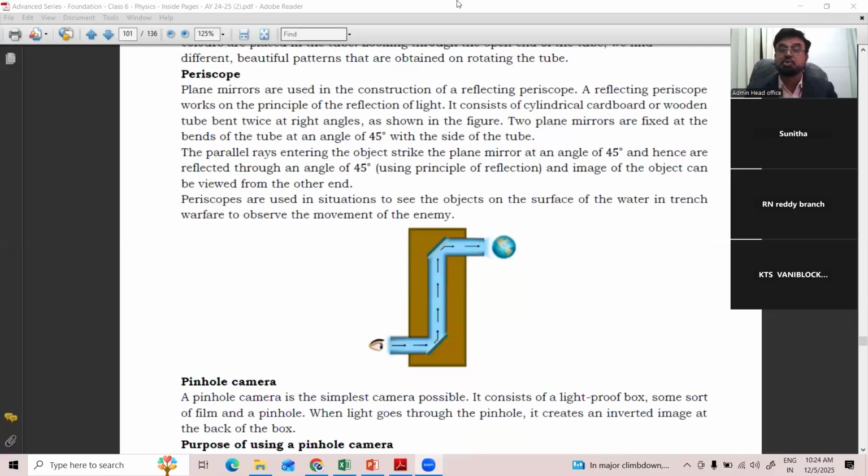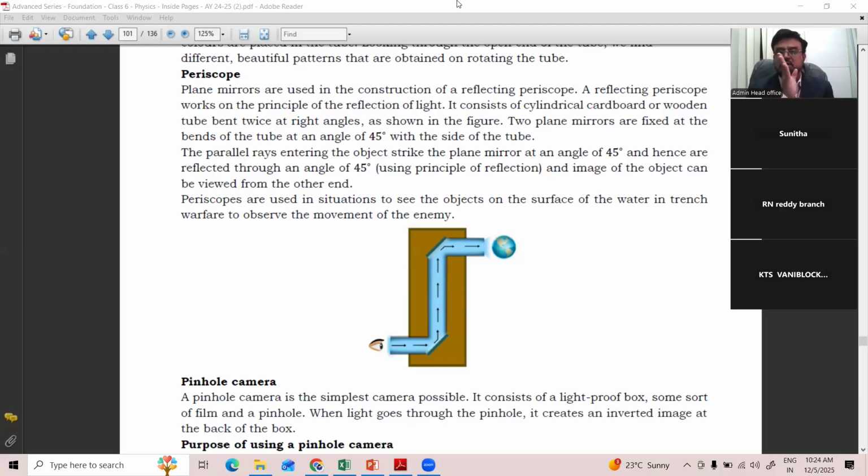Another one is periscope. It's very interesting actually. In olden days, during the war, the soldiers used this periscope to observe the enemies behind the wall. So they bend towards the wall and place the periscope and they see how many people are coming, how the attacking is going on, everything, the position of the enemies. This also works on the principle of reflection only.